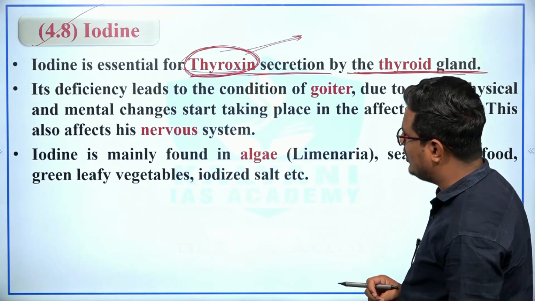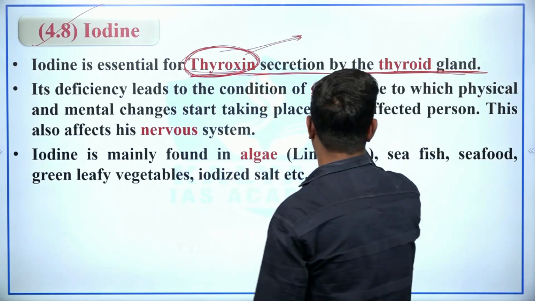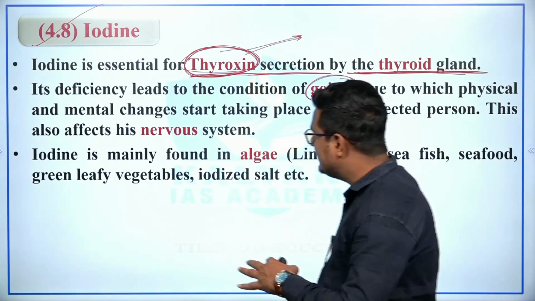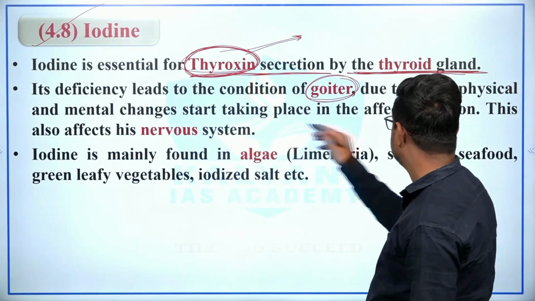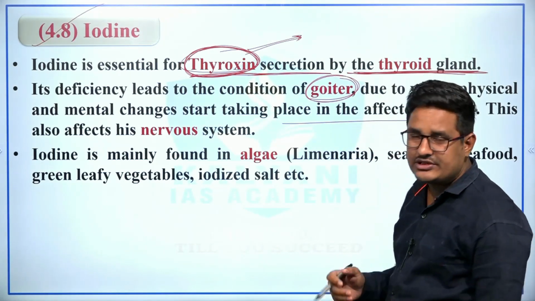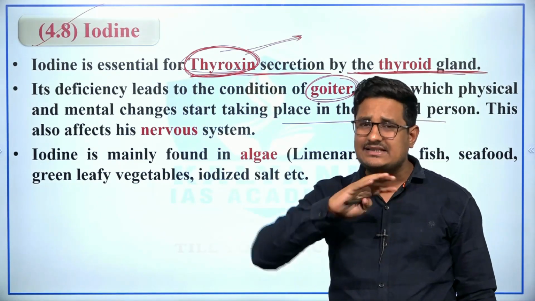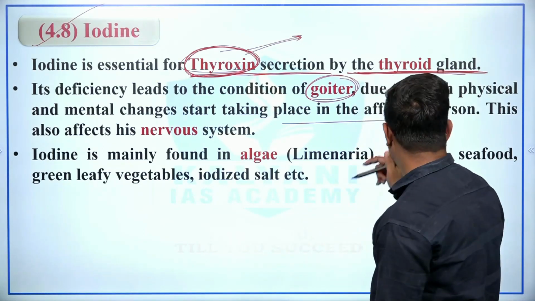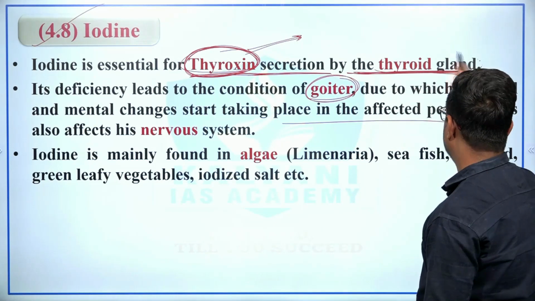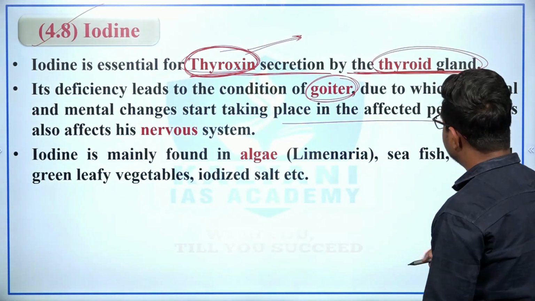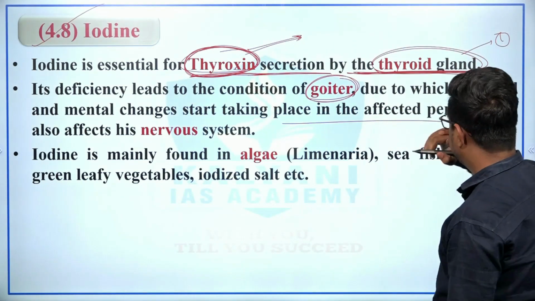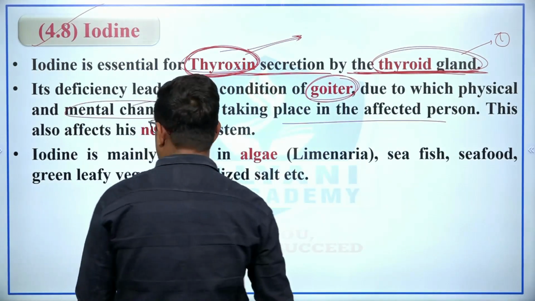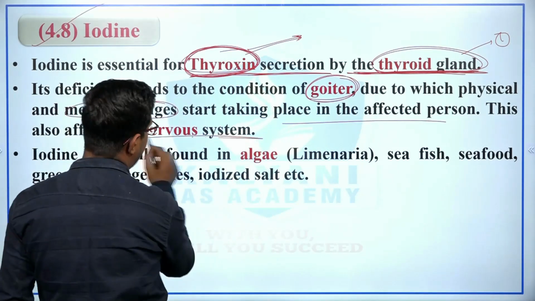The deficiency of iodine leads to the condition of goiter, due to which mental changes start taking place in the affected person, and also in goiter the size of the thyroid gland increases. This is one effect. Second thing is that mental changes happen, and third thing is that this also affects the nervous system.